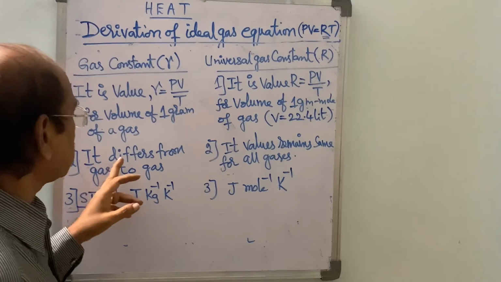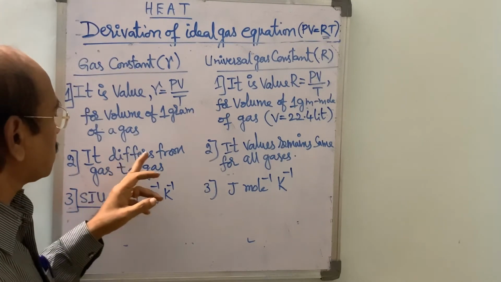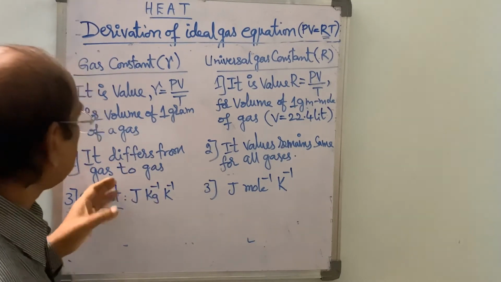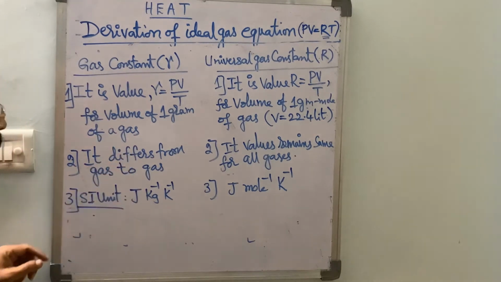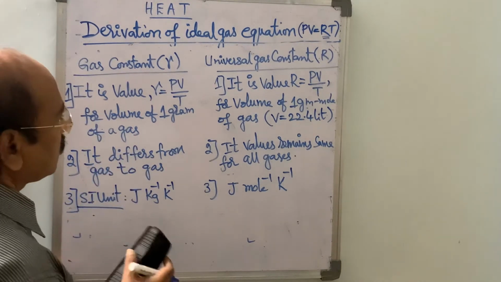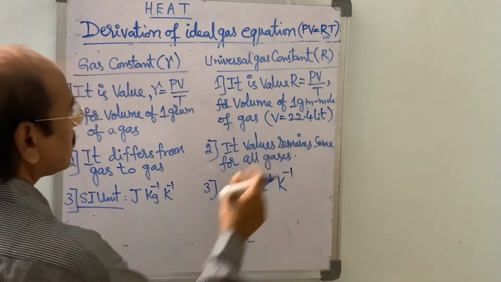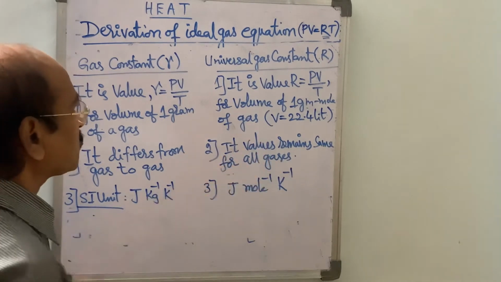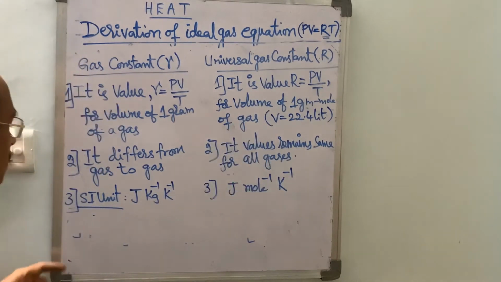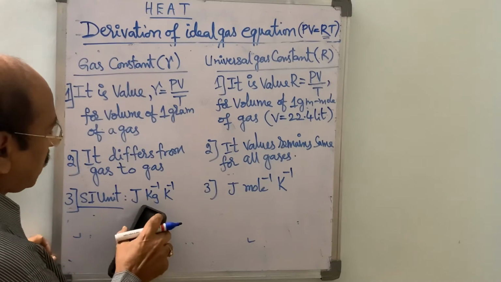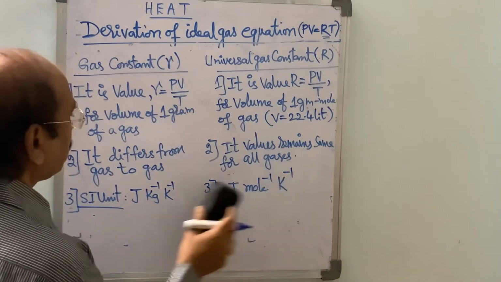It varies from gas to gas. If we change the gas, then its value also changes. But for all gases, the capital R value is the same. So it is known as universal gas constant. The SI unit is joule per kg per Kelvin, here joule per mole per Kelvin.